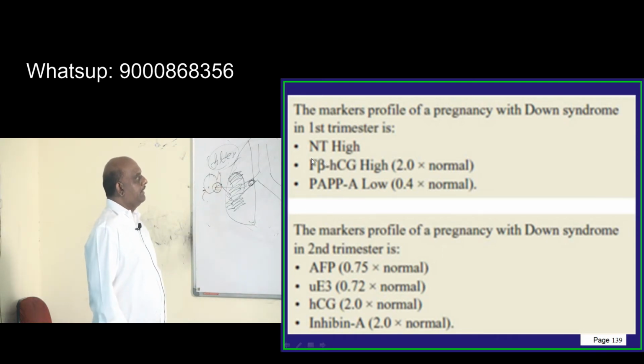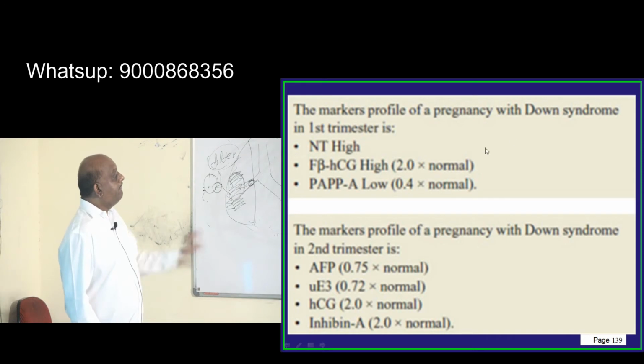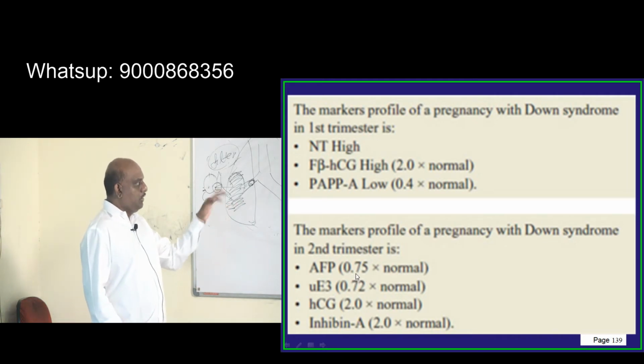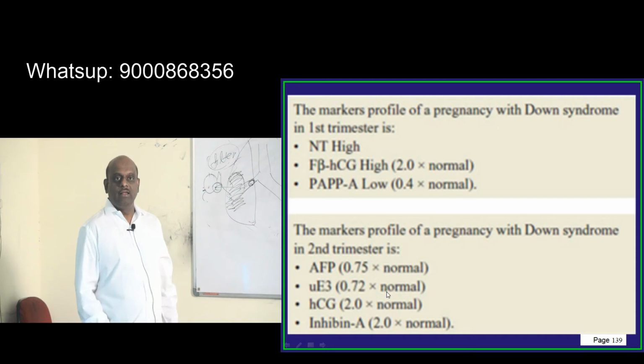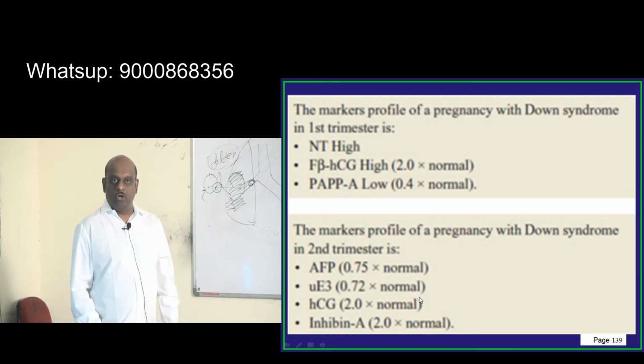Typically, the NT levels are high. Fetal beta HCG is high, 2 times the normal. PAPP-A is typically low, 0.4 of normal, in the first trimester. Whereas in the second trimester, your AFP is low, 0.75 of normal. Estriol is low, 0.72 of normal.